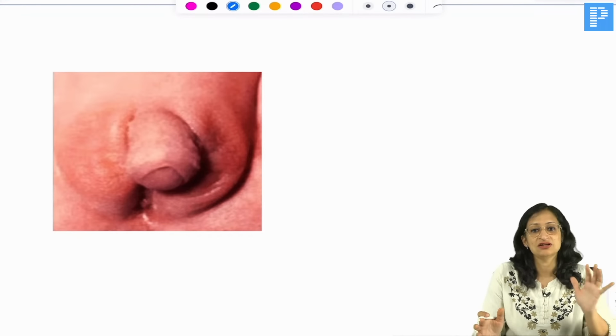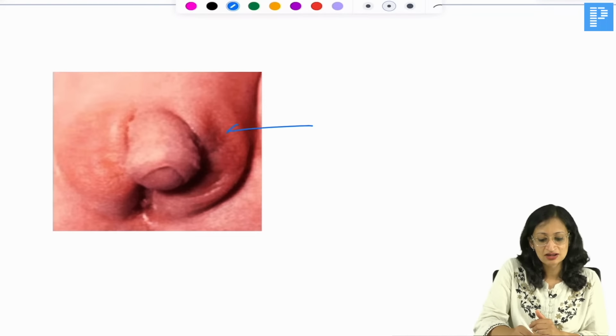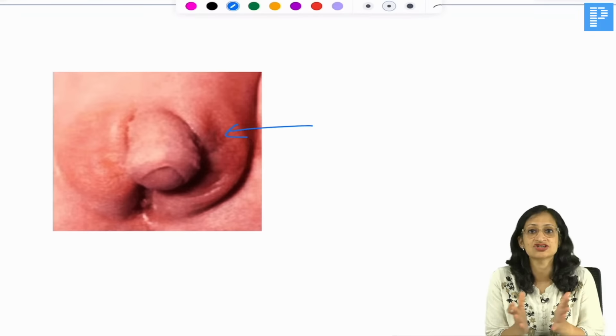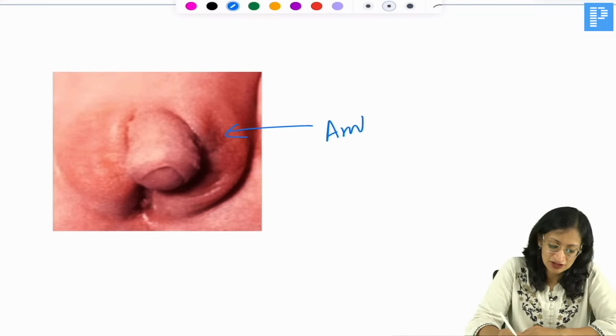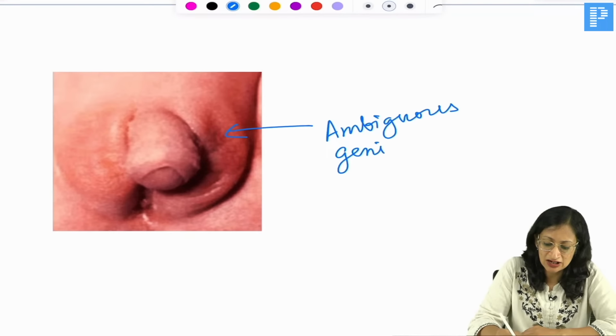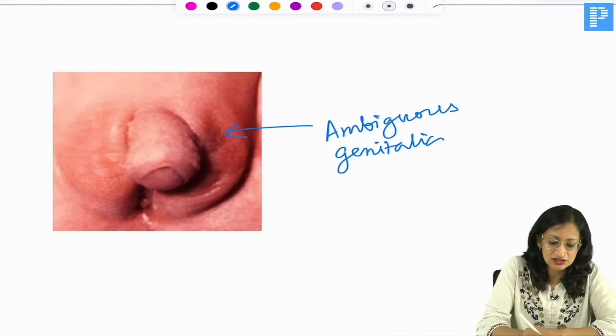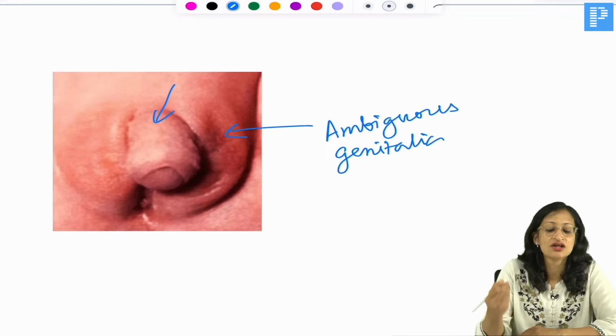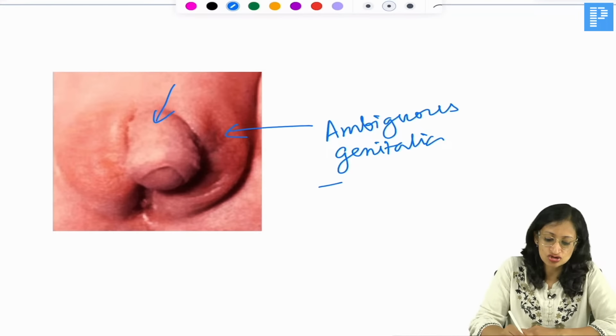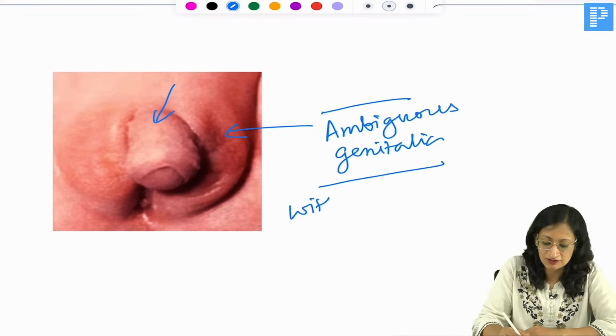Now if a baby is born with such a genitalia and the baby has got dehydration, salt wasting, shock, okay, you will think of, yes, so this is basically a baby with ambiguous genitalia. You are not able to make out whether it is a male or a female. Okay, so you can see a phallus and you can see the labioscrotal folds, but difficult to make out whether it is a male or a female. So ambiguous genitalia with salt wasting,